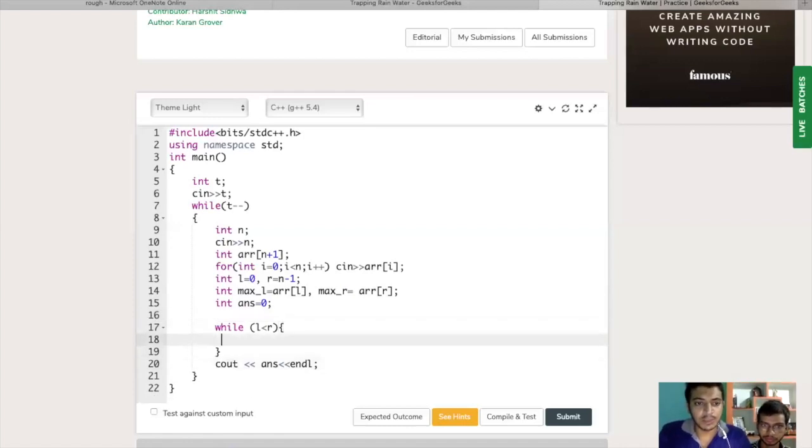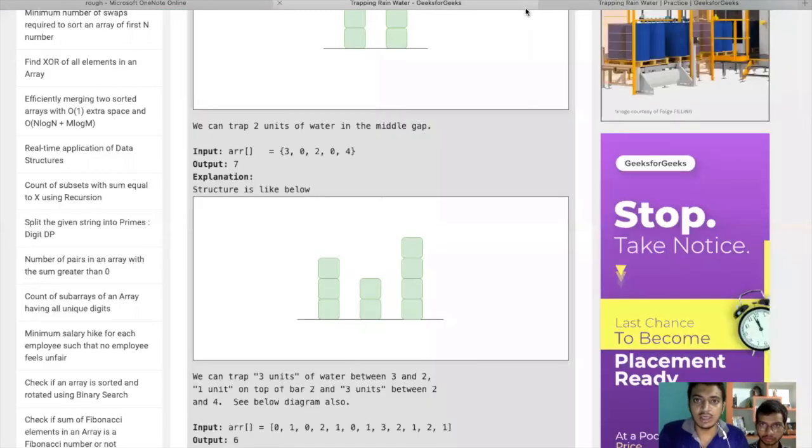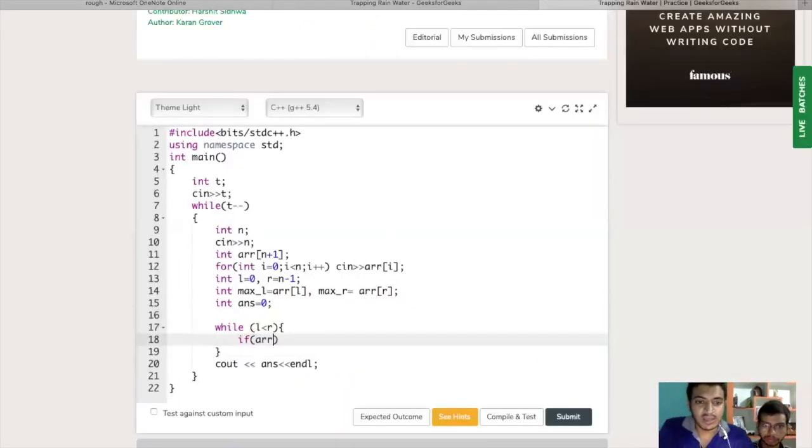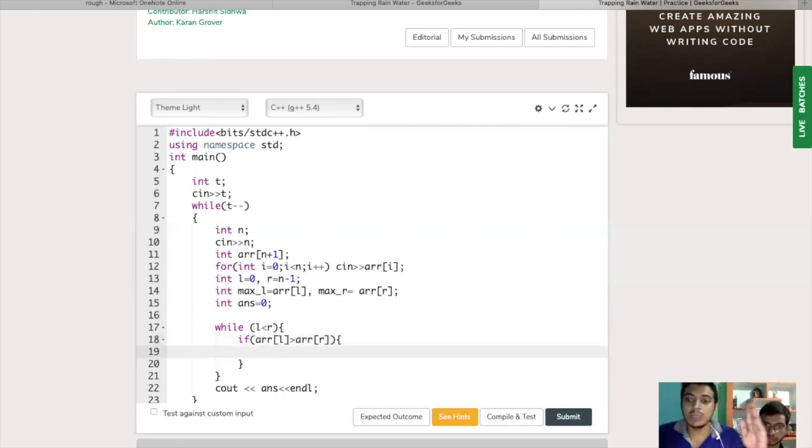What we are going to do inside the loop is, as we explained, first check whether array of L is greater or array of R is greater. If array of L is greater than array of R, then in this case we are sure that we have a pretty good amount of support from the left side, because array of L is greater than array of R.